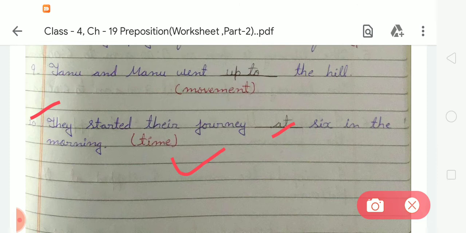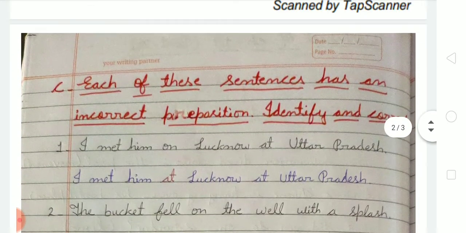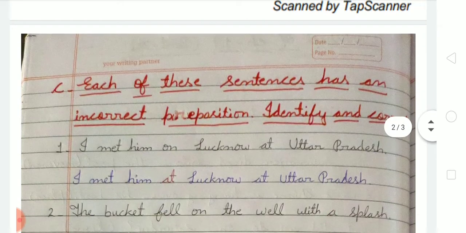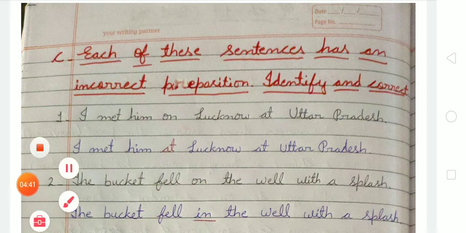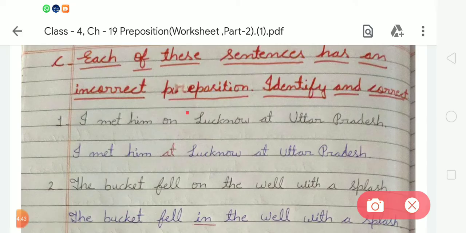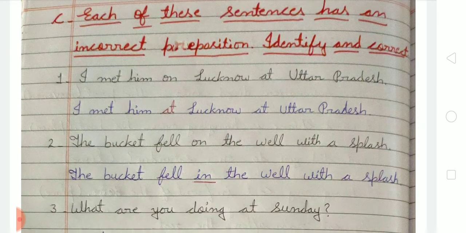Okay student. So now come to the next exercise. After completing exercise B, come to the next exercise, which is exercise C. In exercise C, each of these sentences has an incorrect preposition; identify and correct it. So in these given sentences we have to find out whether the preposition is correct or not, and correct the given incorrect preposition.